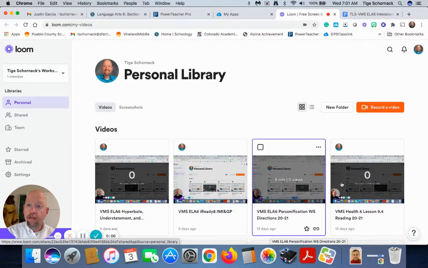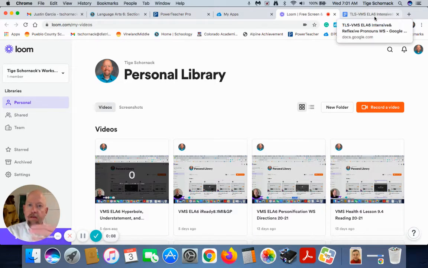Today we're going to work on intensive and reflexive pronouns. We've watched a video and we're going to play some Jeopardy, and I'm going to help you understand again the difference between reflexive and intensive pronouns. They all end in self or selves, but again,